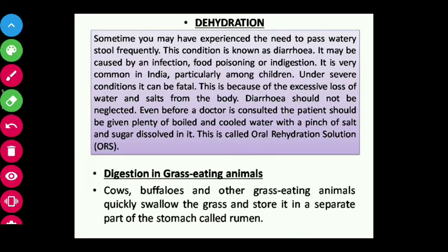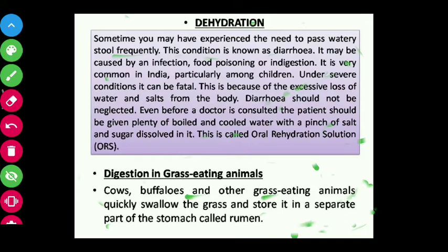Next, dehydration. That is the end of the digestive system and digestion in humans. Digestion in humans and other animals is similar. Next we'll go to dehydration. One term, dehydration, is there in the book. You know that de means less or remove, and hydration means water. So when water is less in your body, that process or that condition is known as dehydration.